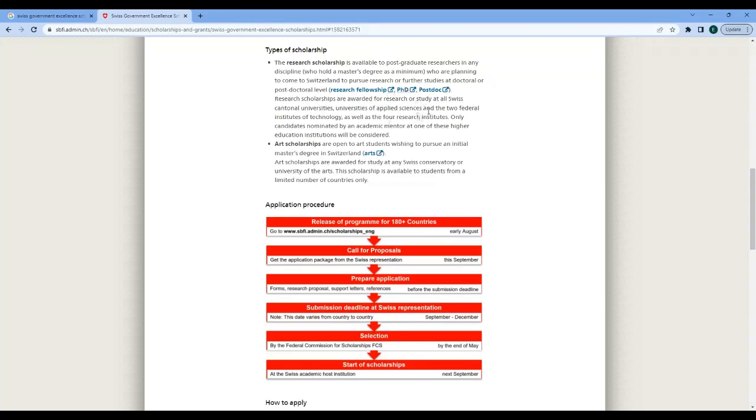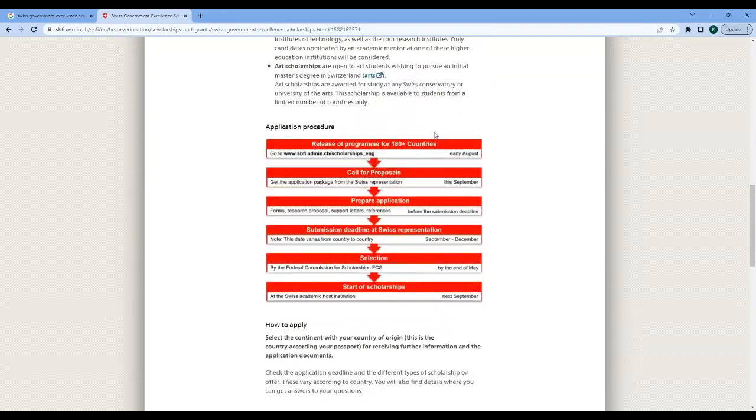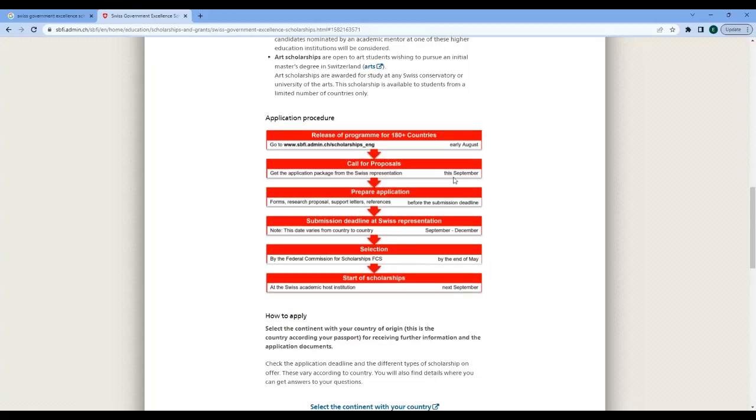I will come back to the types of scholarship, especially the research scholarship. Now, for the application procedure, this application commenced early in August, but the call for proposals and deadlines for submission of application vary between September and December, depending on the country of the applicants.